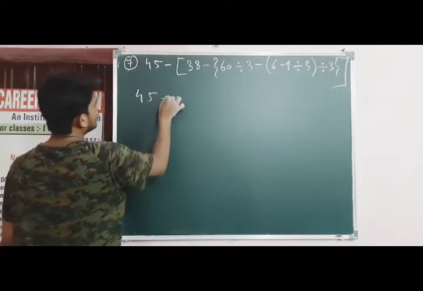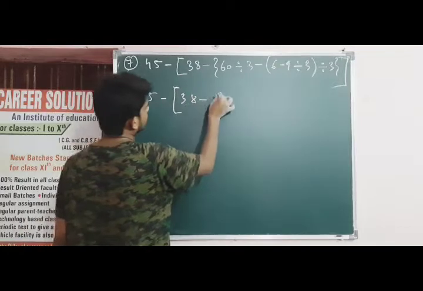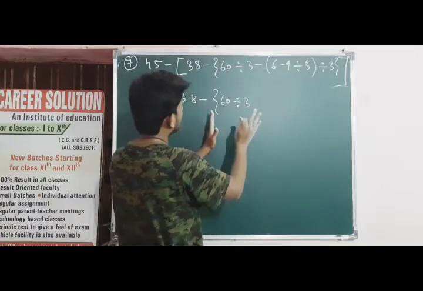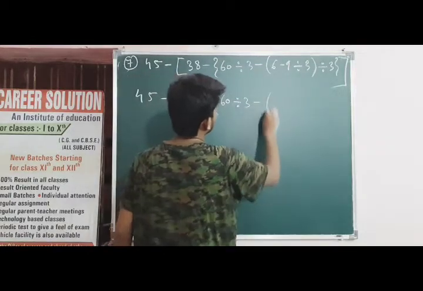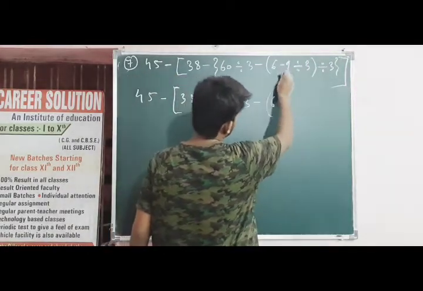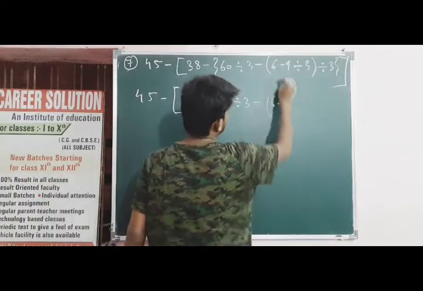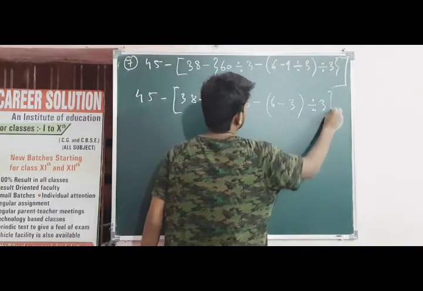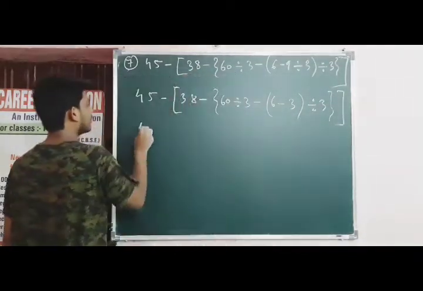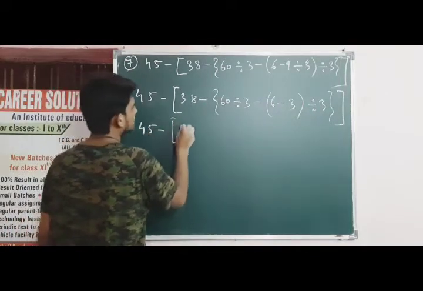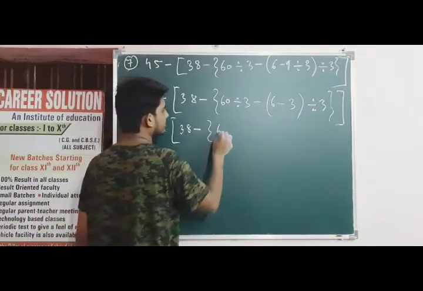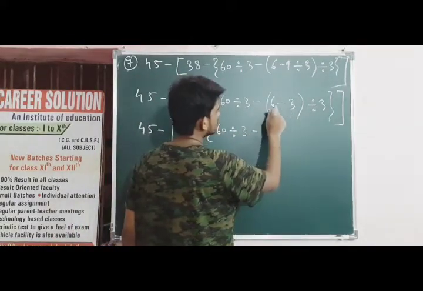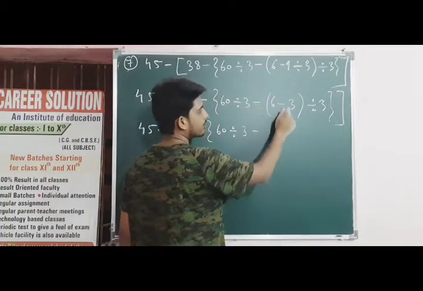Okay, so 45 minus 38 minus 60 divided by 3. You can solve, but I am not going to solve over here. Now minus of 6 and minus and plus division is minus, and 3 3 is 9. 6 minus 3, and then after divided by 3 and then curly bracket and then square bracket. 45 minus 38 minus curly bracket of 60 divided by 3 minus of 6 minus 3 become 3.